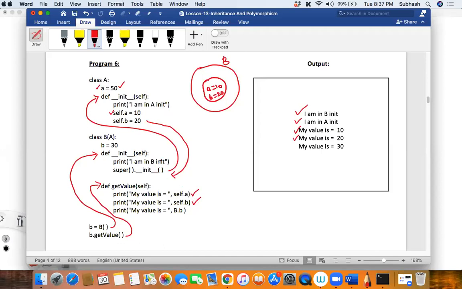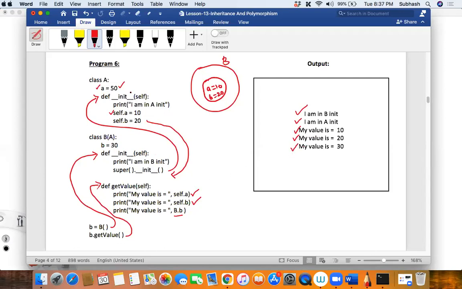Now, did you see what happens over here? Now I want to print this B. So what is it that I will do? I will associate it with the class name, B.B. I showed you this example so that you know how to print the instance variables as well as the class variable. Now when I say B.B, it notes that the class has a class variable called B, and therefore the value of 30 gets printed on the screen.